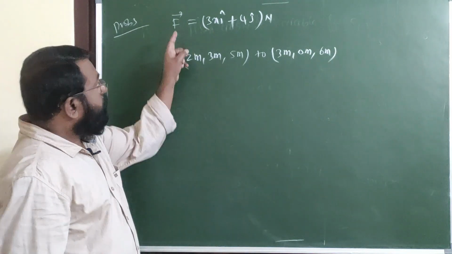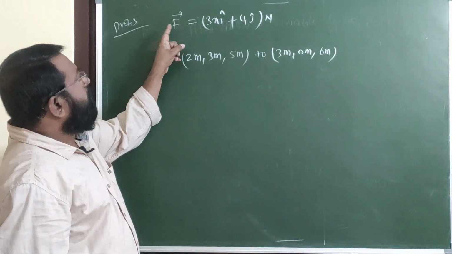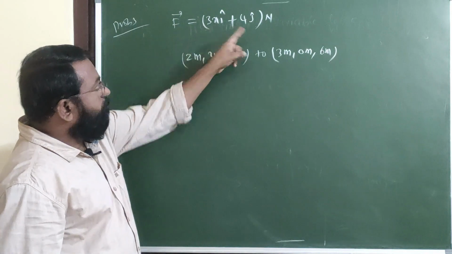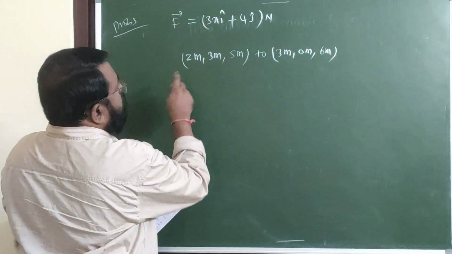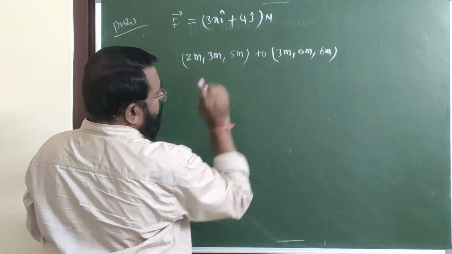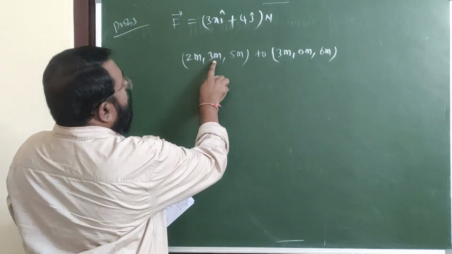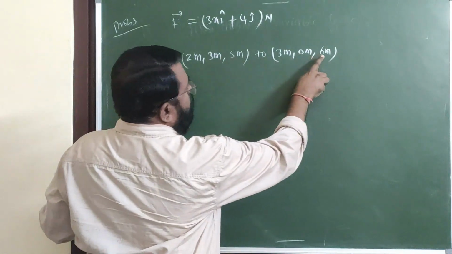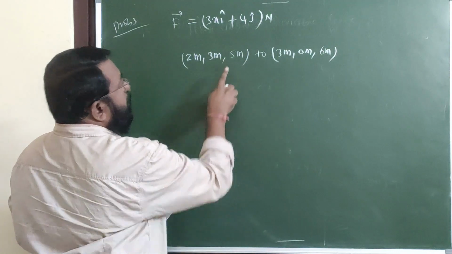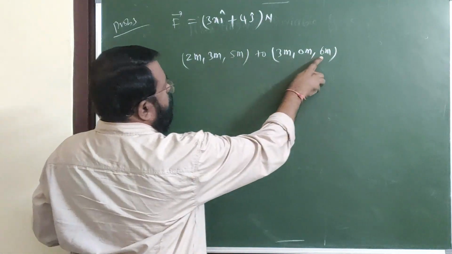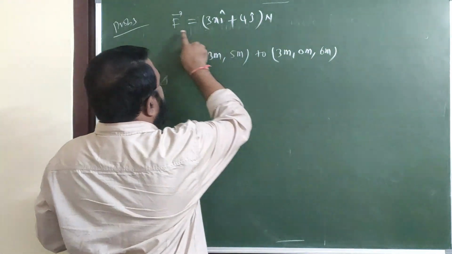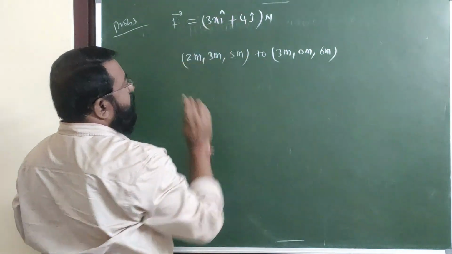See here, this is the force given. This force is acting in xy plane. Your x coordinate changes from 2 meter to 3 meter. Y coordinate changes from 3 meter to 0 meter. And Z coordinate is 5 meter to 6 meter. But here the force component in the direction of Z is not given. Therefore, in that direction, work done is 0.